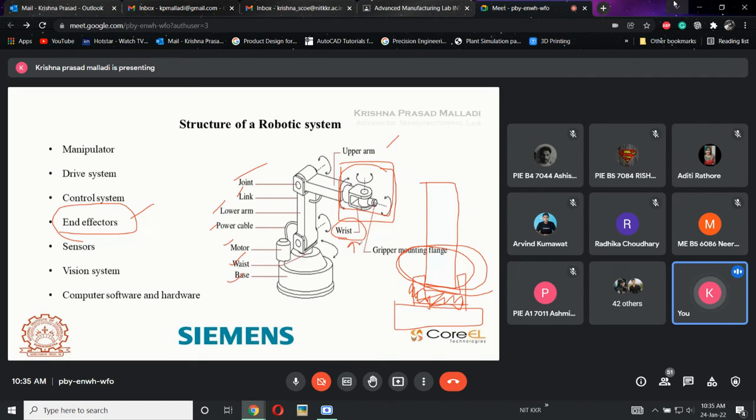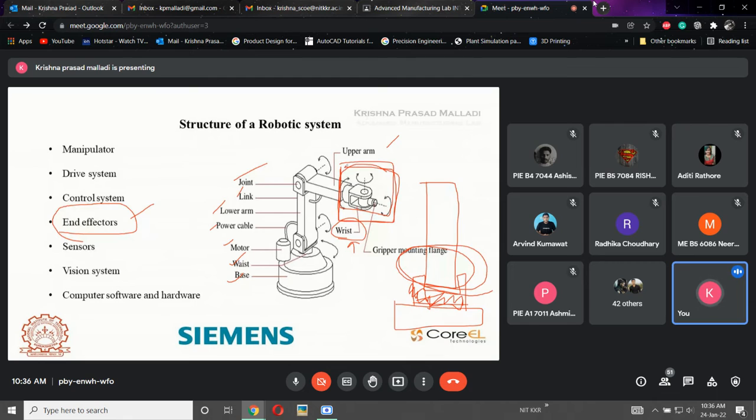If we consider our hand as an example, our two different arms, lower arm and upper arm, will be our links, whereas the wrist is nothing but our end effector. With our hand we can reach any location, and by using the wrist we can pick any component, we can sign, we can do any application. Wrist and end effector are both the same.